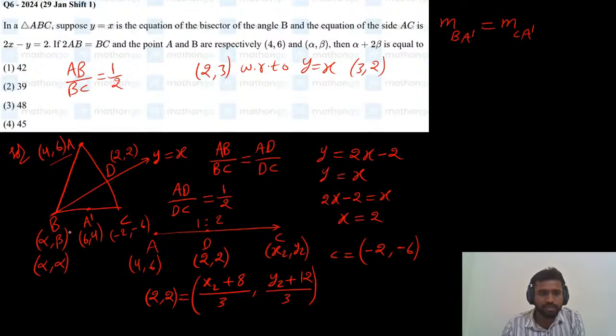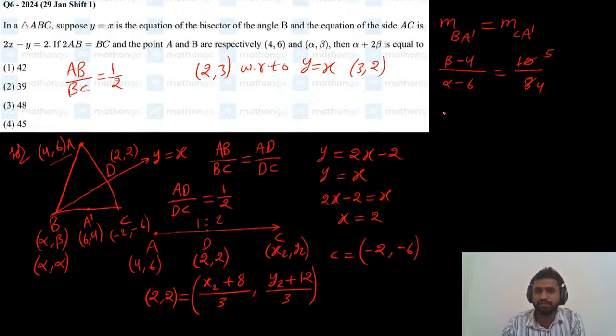So the slope of BA dash will be y2 minus y1 divided by x2 minus x1, and the slope of CA dash will be y2 minus y1, which is 4 plus 6, 10, divided by x2 minus x1, which is 8. So this is nothing but 5 times 4 times.